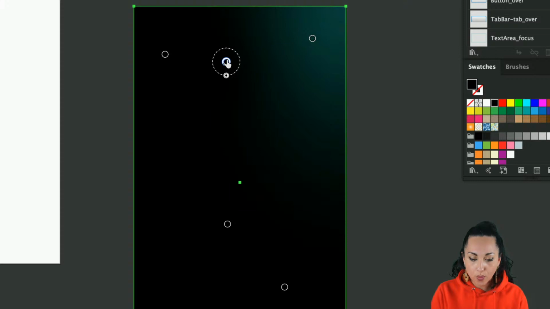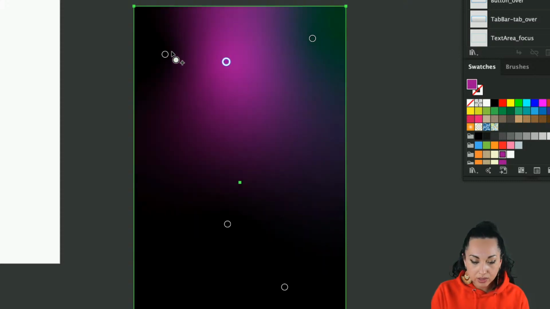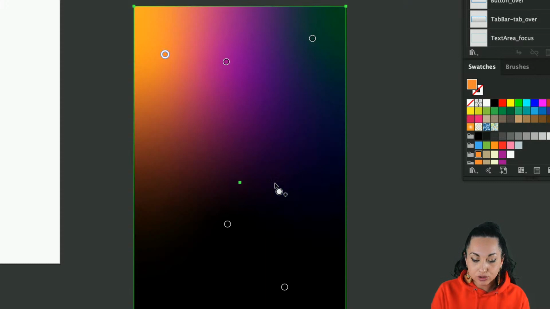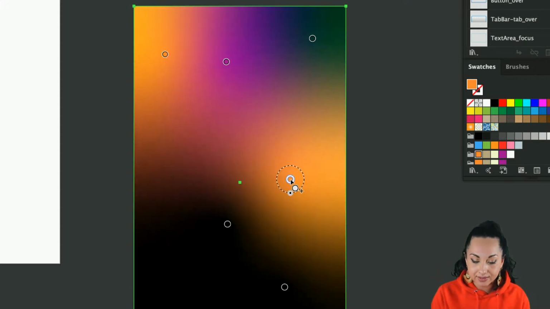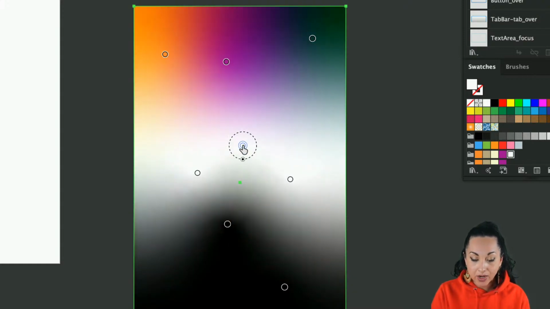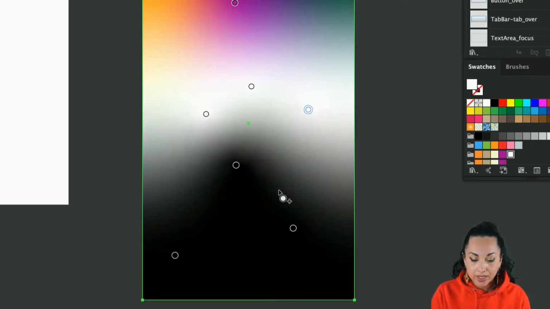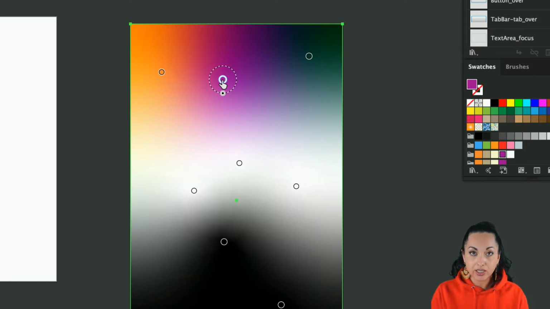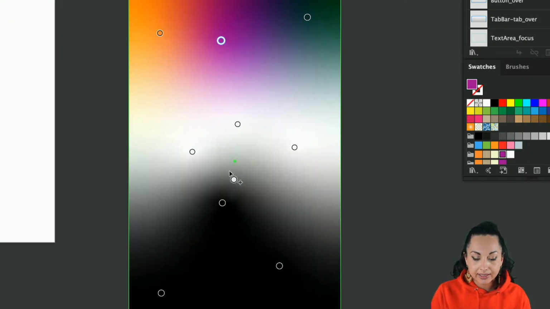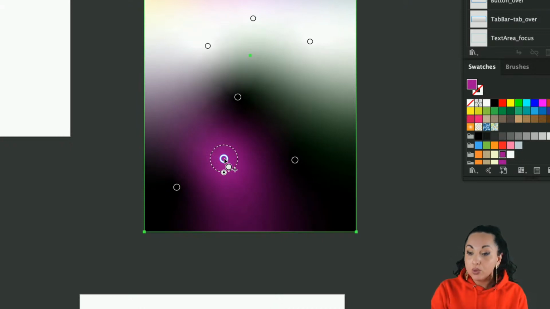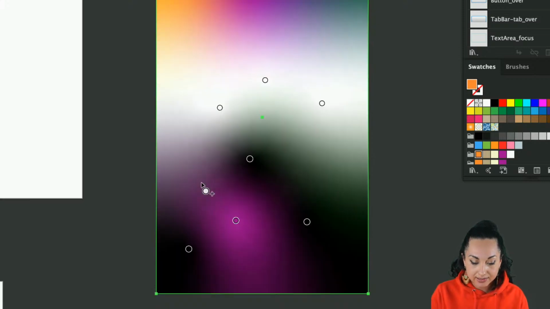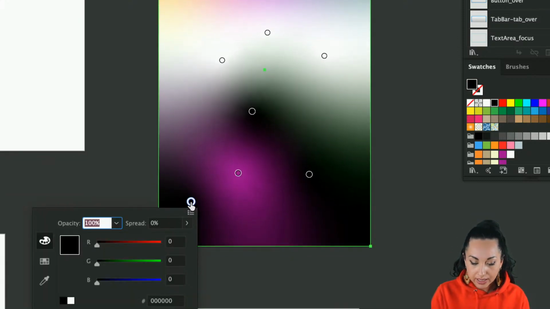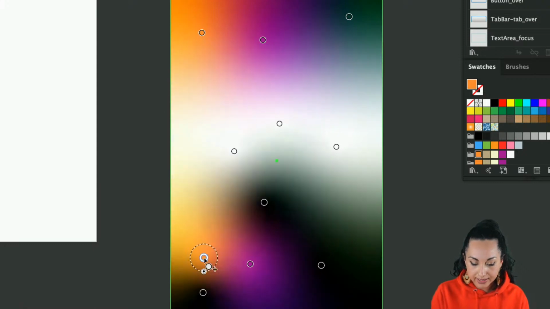Now go ahead and simply choose one of the colors that we used, as many as you want. And the trick that I had there in order to create the white space in the middle where we can place our photo is to create some white spots. And remember, that's another cool thing. I don't know if many of you know, inside Illustrator, if you select, let's say I want to create another magenta, if you select the magenta color stop and then add another color stop, it will replicate the last color that you have selected. So we can do the same perhaps and add another yellow over here, simply by clicking on the yellow first and then adding a new point.